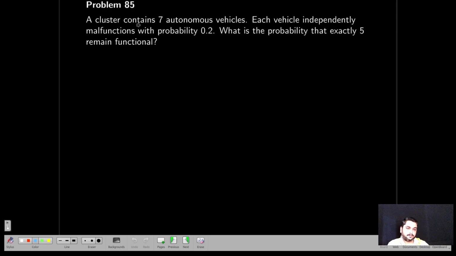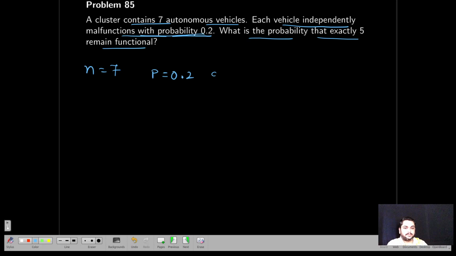Next. A cluster contains 7 automobile vehicles. Each vehicle independently malfunctions with probability 0.2. What is the probability that exactly 5 remain functional? Please observe this question. As I told, you know that it follows a binomial distribution. Now n is equal to 7 automobiles. Each vehicle independently malfunctions with probability 0.2. Let us consider malfunctioning as a success with probability p, then q is equal to 0.8. Now, if you observe the question, what is the probability that exactly 5 remain functional?